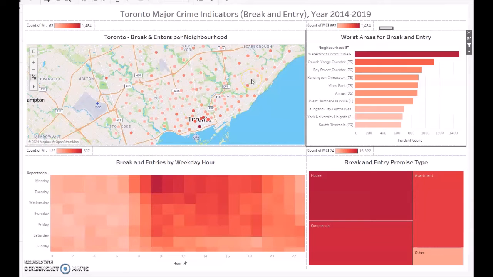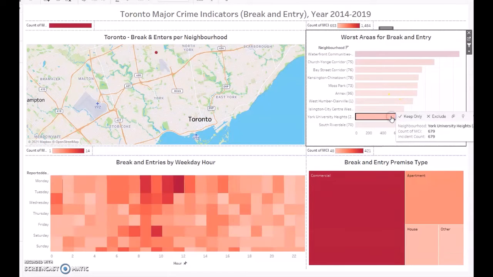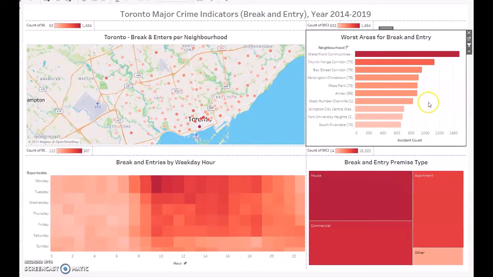For break and enters, again, the distribution is that most of the high areas for break and enter are in the downtown area, followed by the outside. And the communities are distributed mainly in the downtown area with some on the outskirts. If we click here, we're getting on the far outer areas of Toronto.